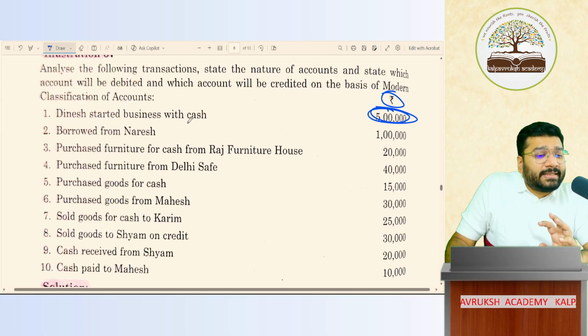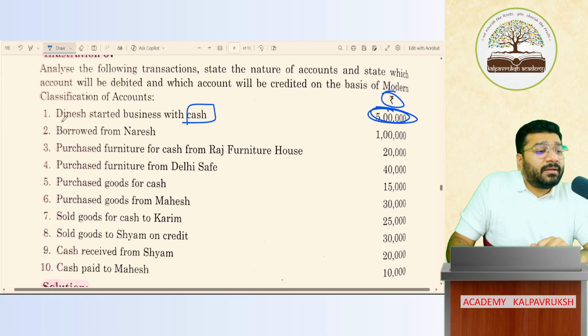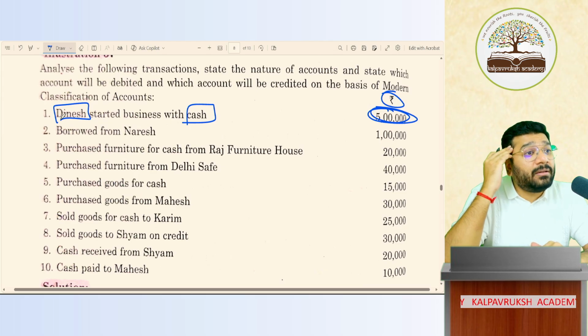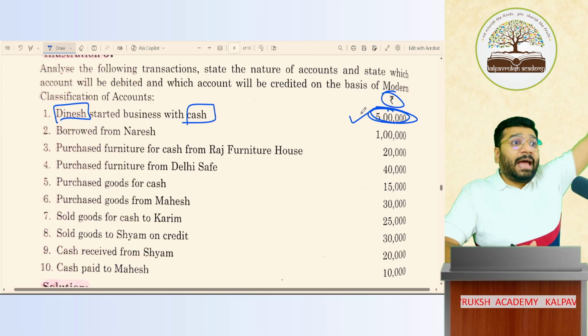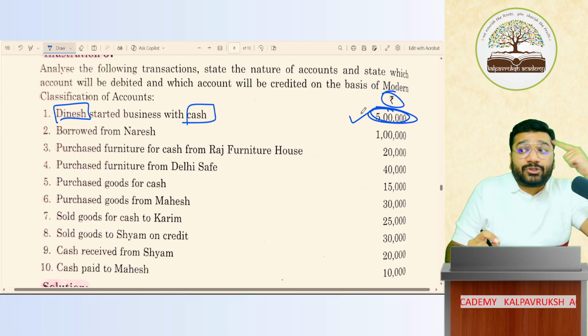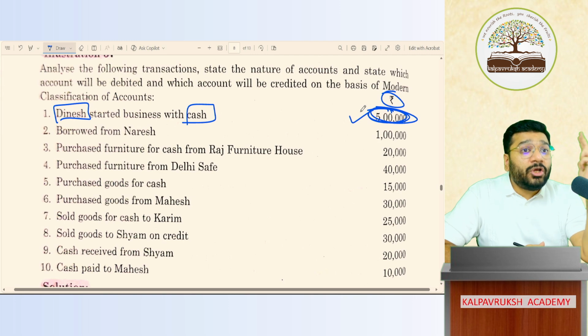2 accounts. One is the cash account. I need to capture the data of the cash. Next is Dinesh's capital. Why do I need to remember Dinesh's capital? Because this money that Dinesh gave today, in future I have to repay the money back. Once the business is closing in future, the business has to remember to repay this money back to the owner. Got it? Not got it? So I need to remember the liability.